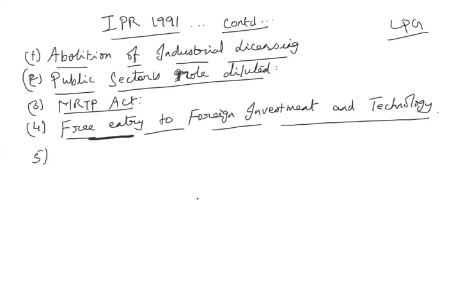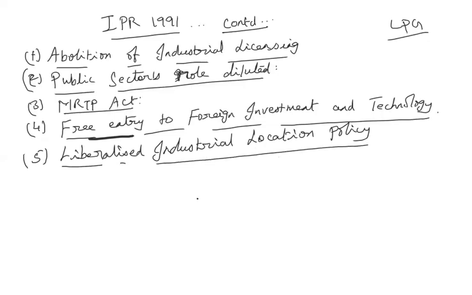Then the fifth feature of this policy is the liberalized industrial location policy.